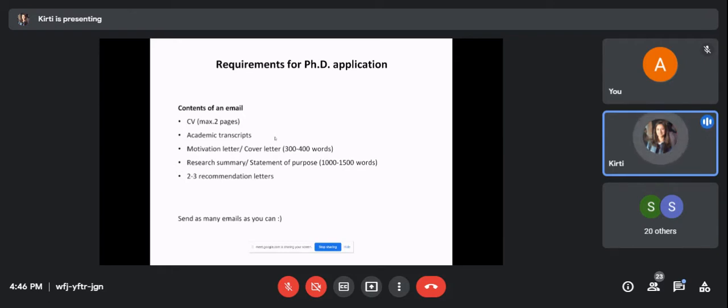Whether a motivation letter is wanted is usually mentioned on their website, so when you look at the research groups, you will get to know what they are asking for. Recommendation letters are not necessary at first; when you are applying for the program in that particular university, then you will need one. Initially, it's just the CV, academic transcripts, and the motivation letter or cover letter.